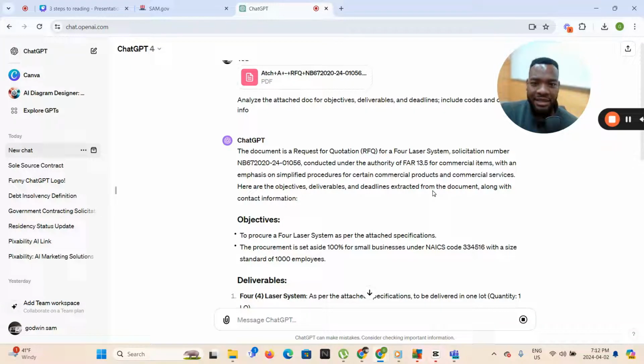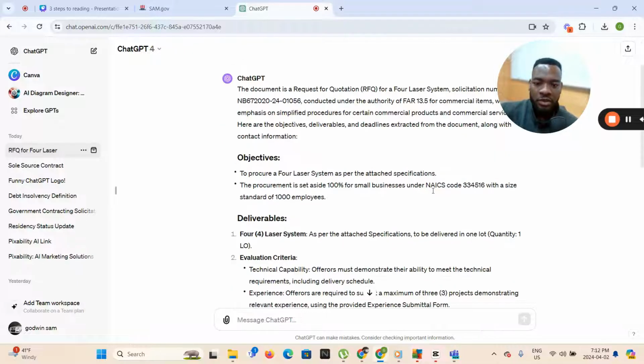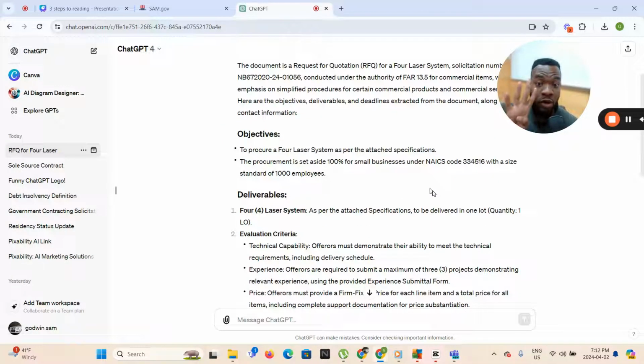And I think that means the Federal Acquisition Rights. I might have gotten that R wrong, for commercial items with an emphasis on simplified procedures for certain commercial products and commercial services. What's the objective? To procure four laser systems as per the attached specifications.